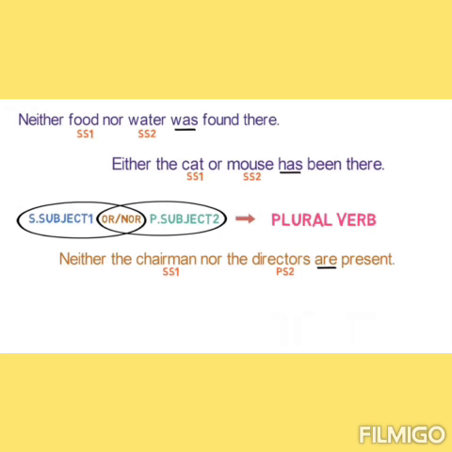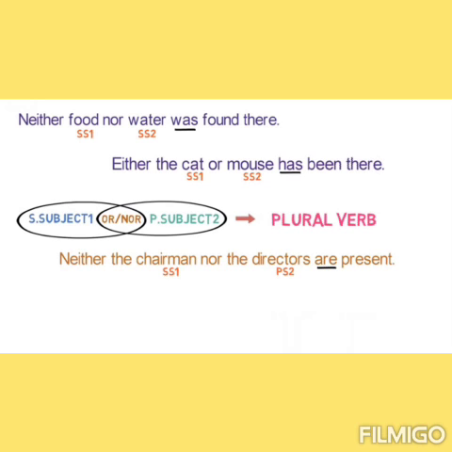Rule number 2. When singular and plural subjects are connected with either, or, neither, nor, then whatever subject is nearer to the verb, the verb will be based on that subject. If the subject is singular, then the verb must be singular. But if the subject nearer to the verb is plural, then the verb must be plural.